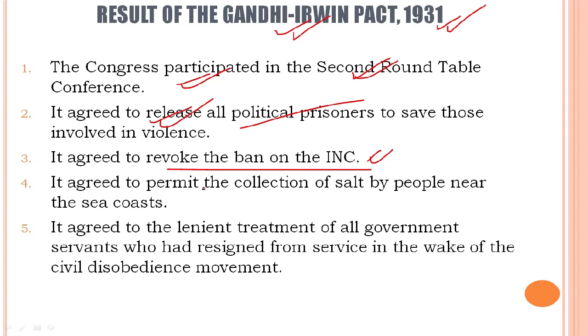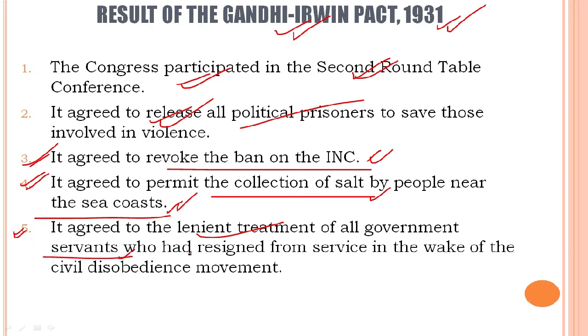It agreed to permit the collection of salt by people near the sea coasts. This is an important development, students. So the British government permitted the collection of salt by people who were living near the sea coasts. And in number 5 we see the government agreed to lenient treatment of all government servants who had resigned from service in the wake of the civil disobedience movement. A lot of government servants had resigned from the services of the British administration. So the government agreed that it will be lenient in treating all the government servants. It won't be harsh. Clear?